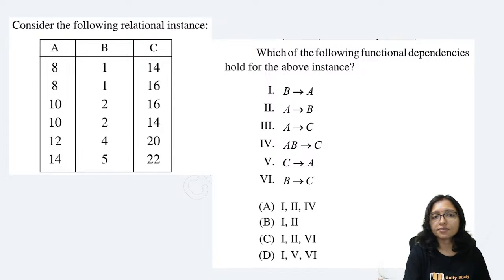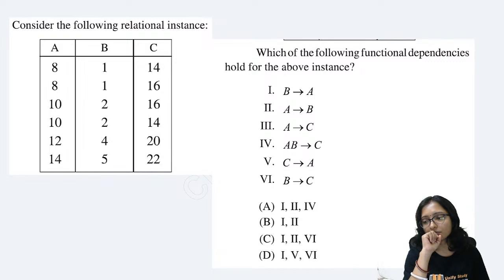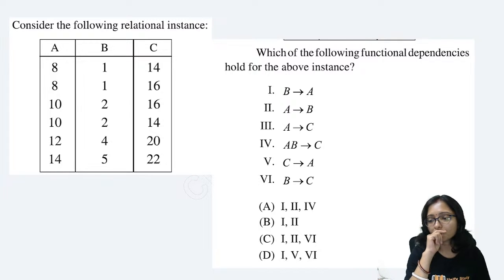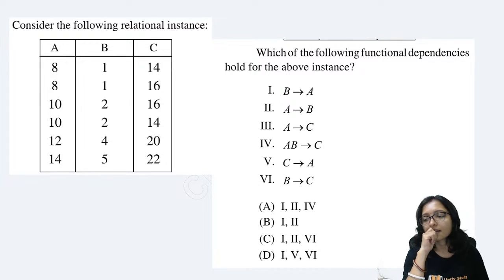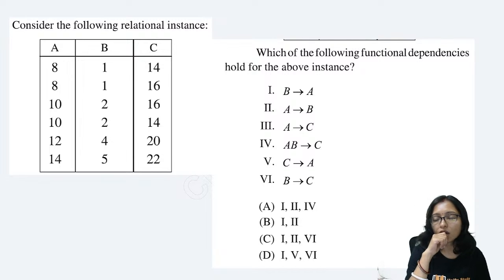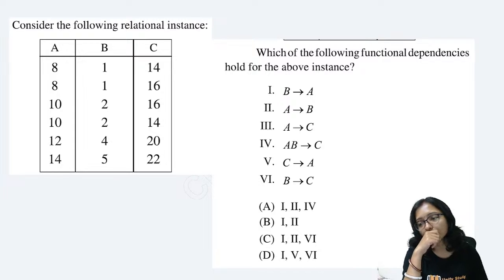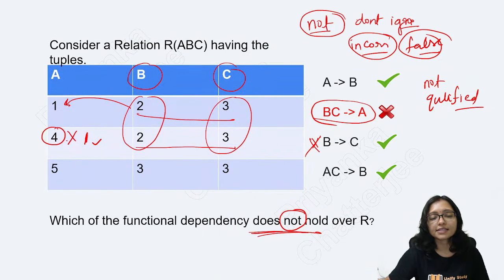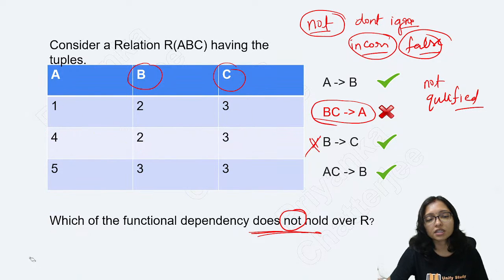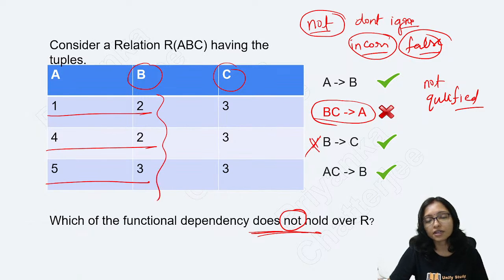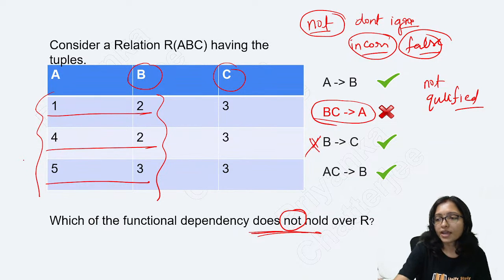Now tell me what will be the answer for this one. After that I will go to normalization, because if your option, what option? Option 4, do this one. It was asking not. Which one is not? Here AC implies C. If you are taking AC together, why are you getting confused? AC together, think about it. This is 1, 2, this is 4, 2, this is 5, 3. All are different data. When all are different data, then there is no problem. Where is the problem?